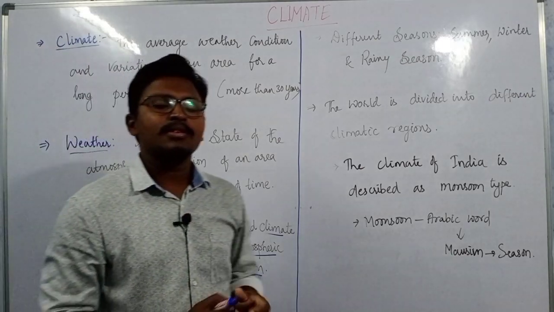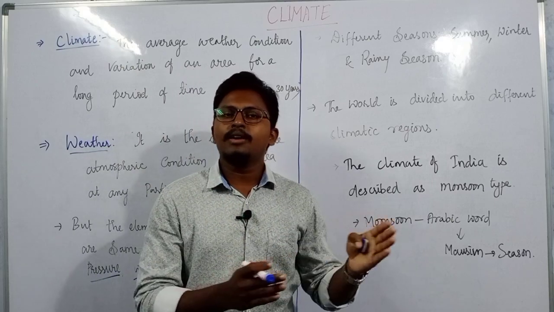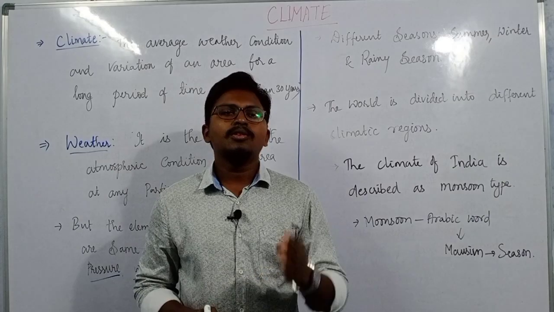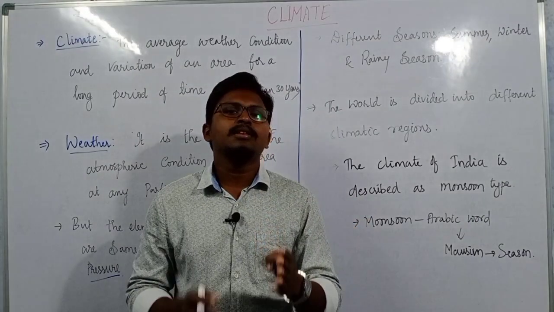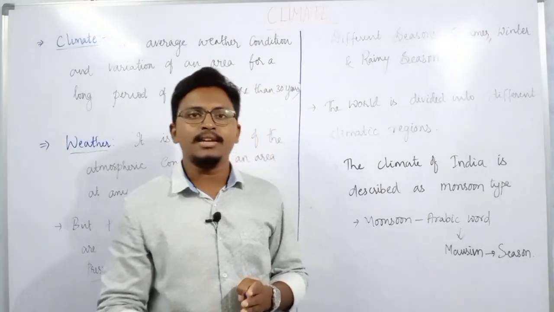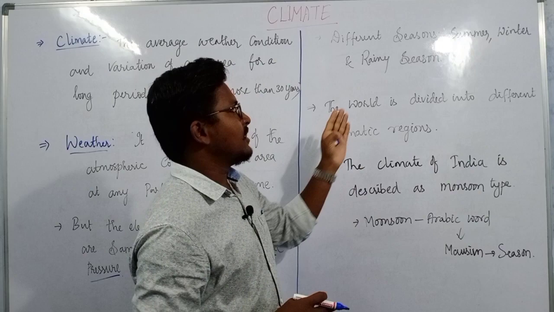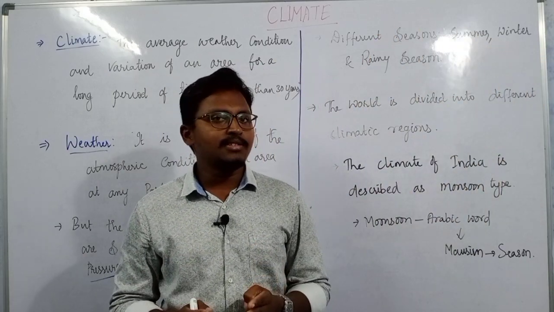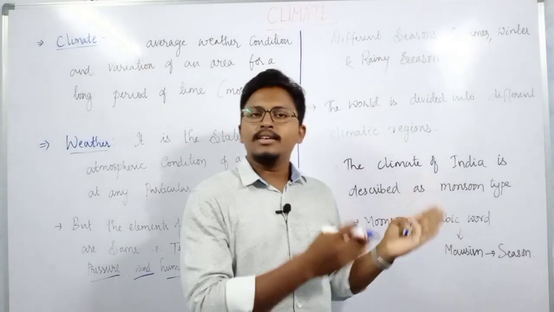Sometimes whatever weather condition we experience may stay for a week, a month, or sometimes 2 to 3 months. If the weather condition is continuously there for 1 or 2 months, depending on that weather condition, we have different seasons. For example, we have the summer season. If we face continuous high temperatures, hotness, for 2 or 3 months, we call it the summer season.